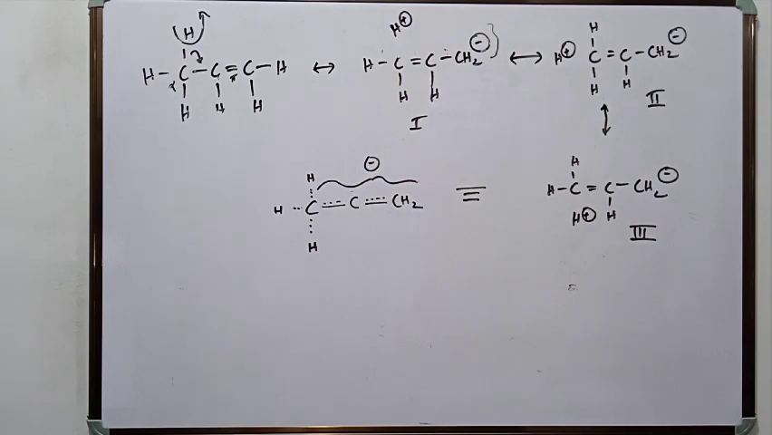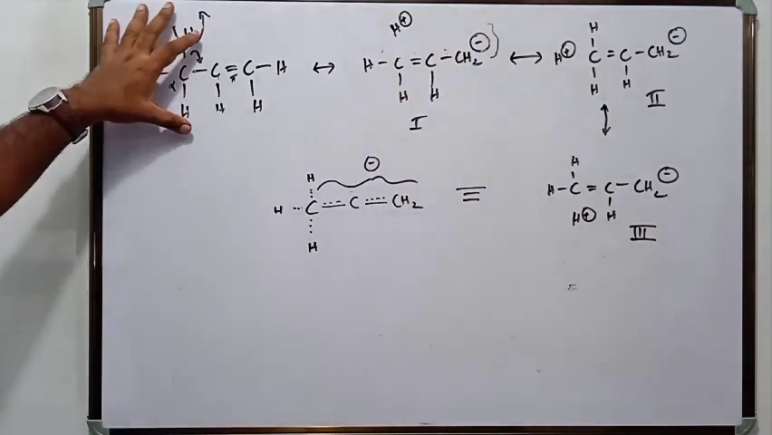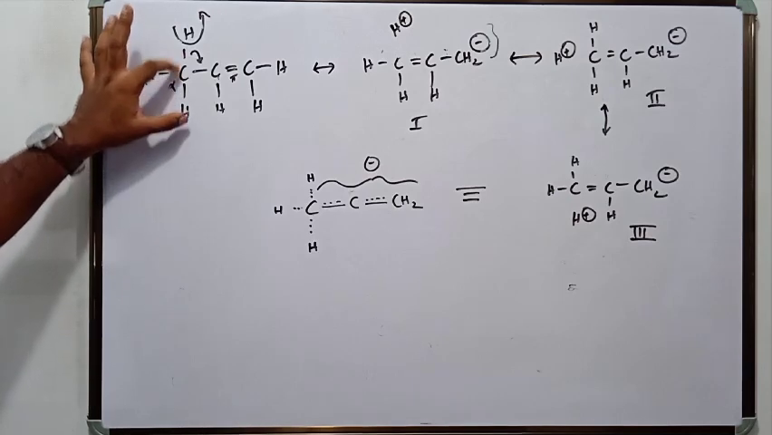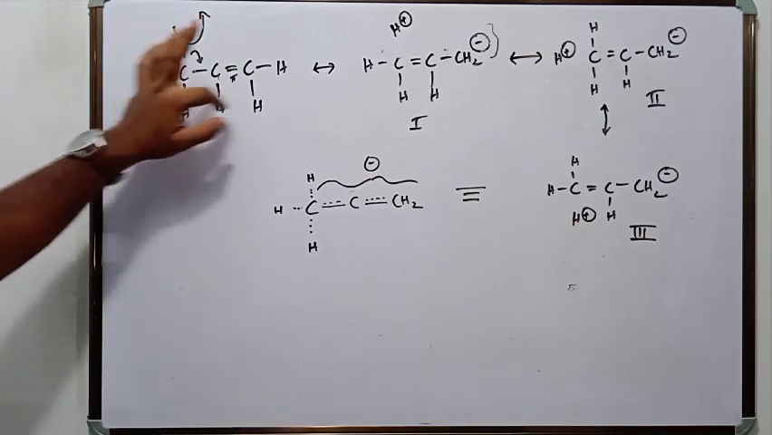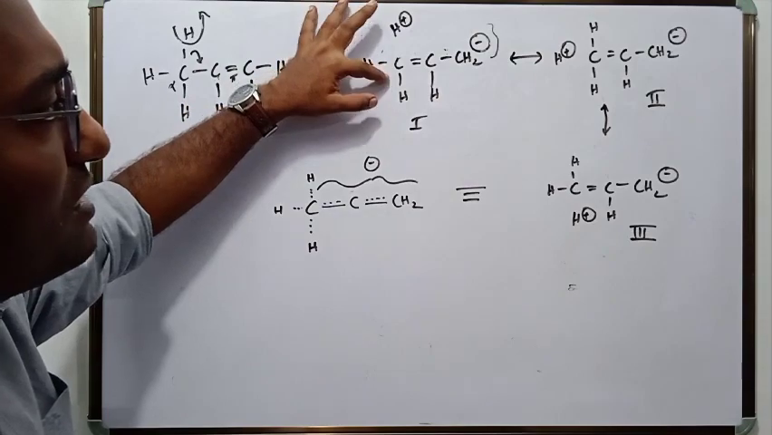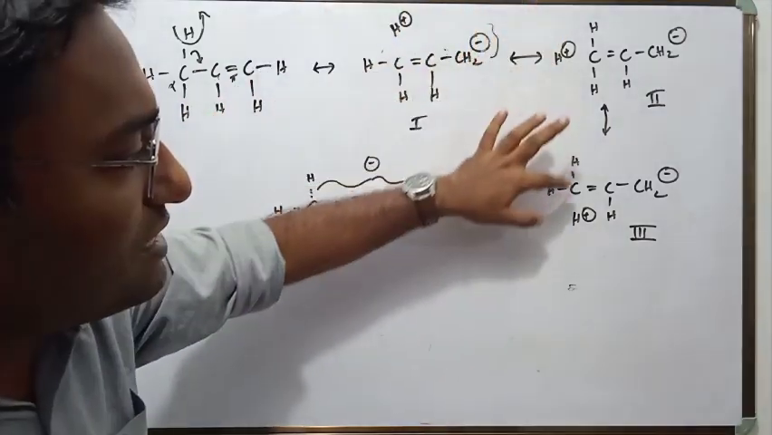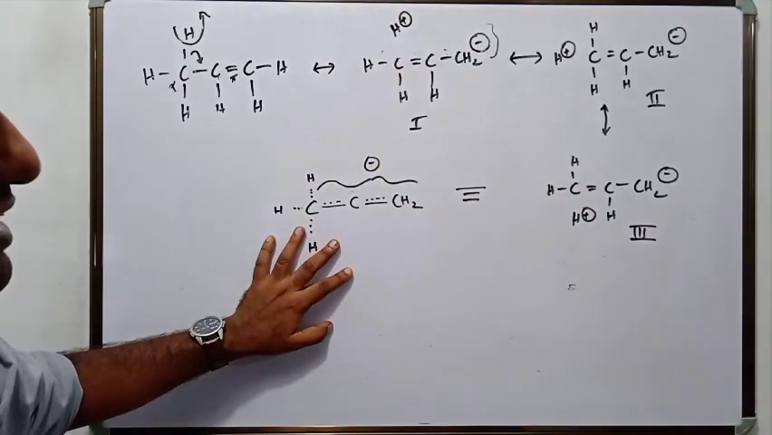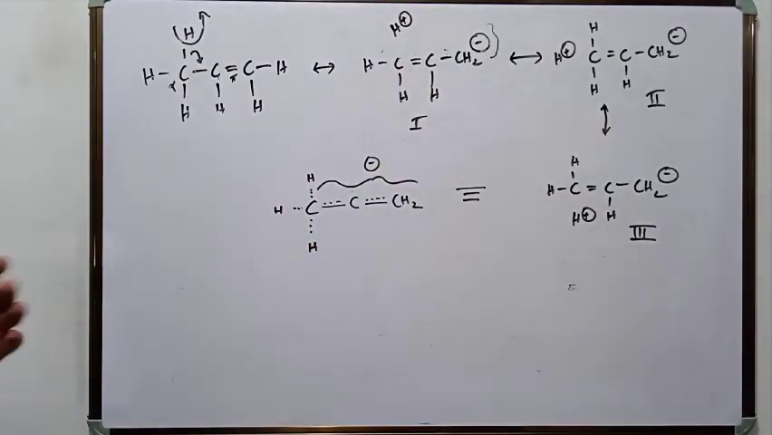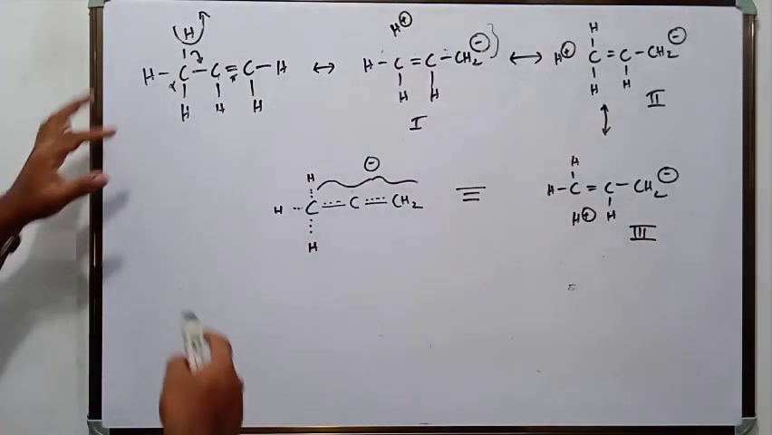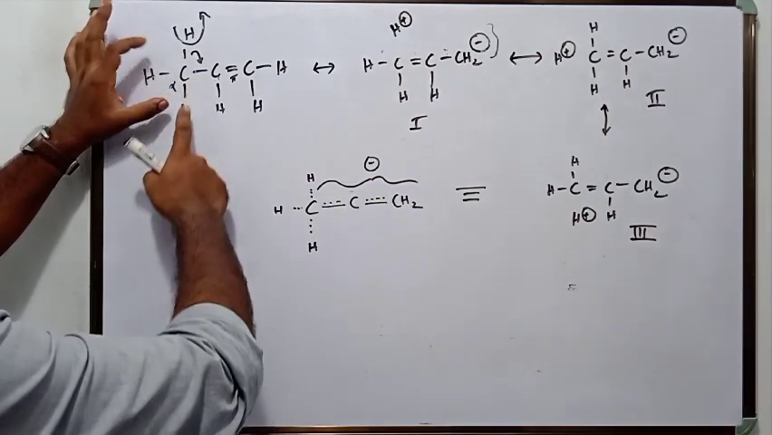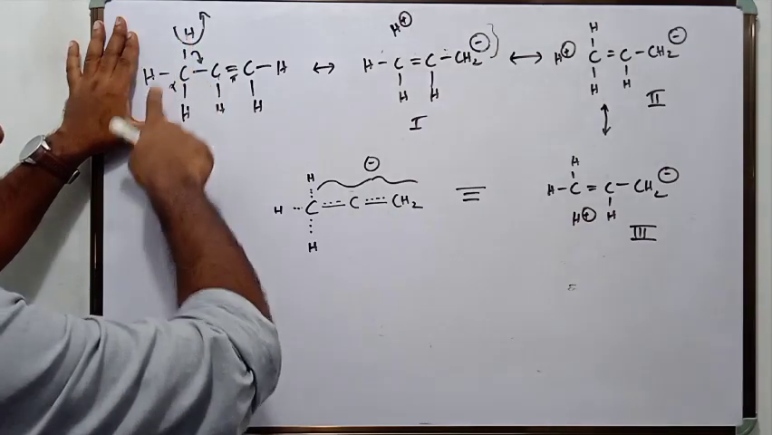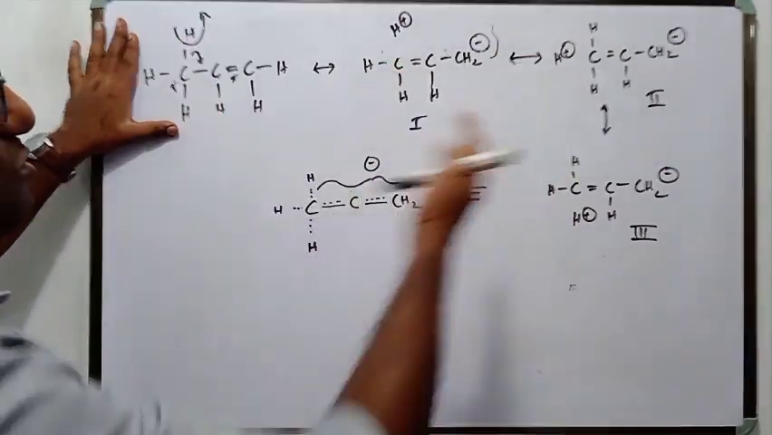As you can see, in propene there are 3 alpha hydrogen atoms. This is the alpha carbon atom. There are 3 alpha hydrogen atoms, so there are 3 probabilities of hyperconjugation. So 3 resonating structures are formed, correct? For hyperconjugation to become operational, there should be an alpha carbon atom and there should be alpha hydrogen atoms. The more the number of alpha hydrogen atoms, the more will be the hyperconjugation.